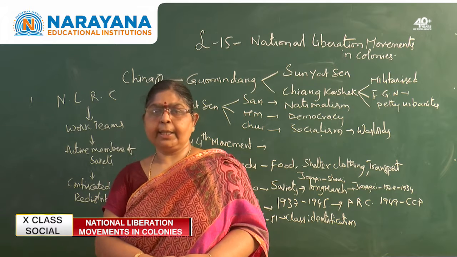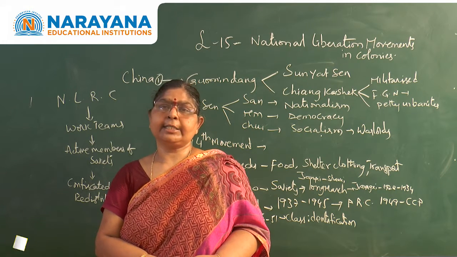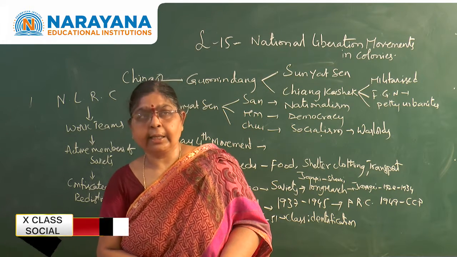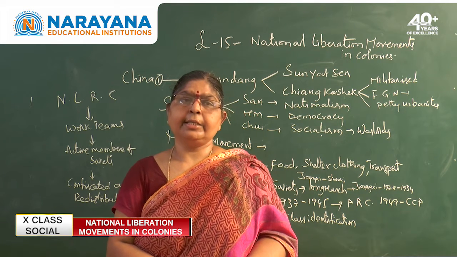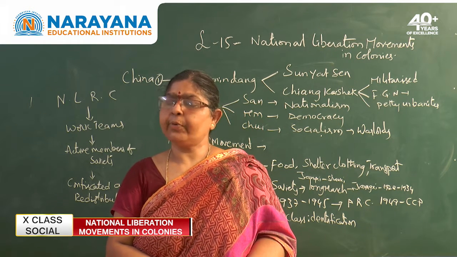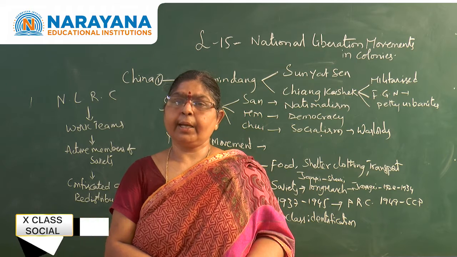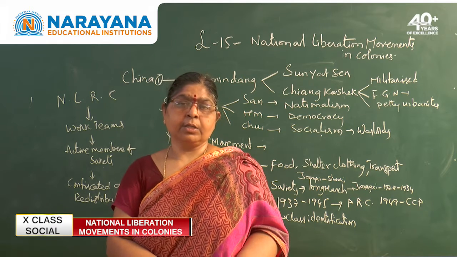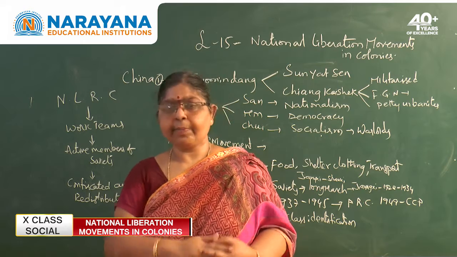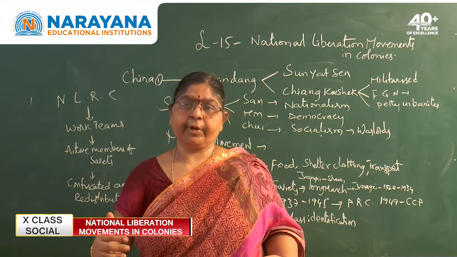And you know very well that by the bombing of Nagasaki and Hiroshima in August 1945, the Second World War came to an end and Japan had to surrender to the USA. With this, Japan had to go back from China. Japan receded by 1945.